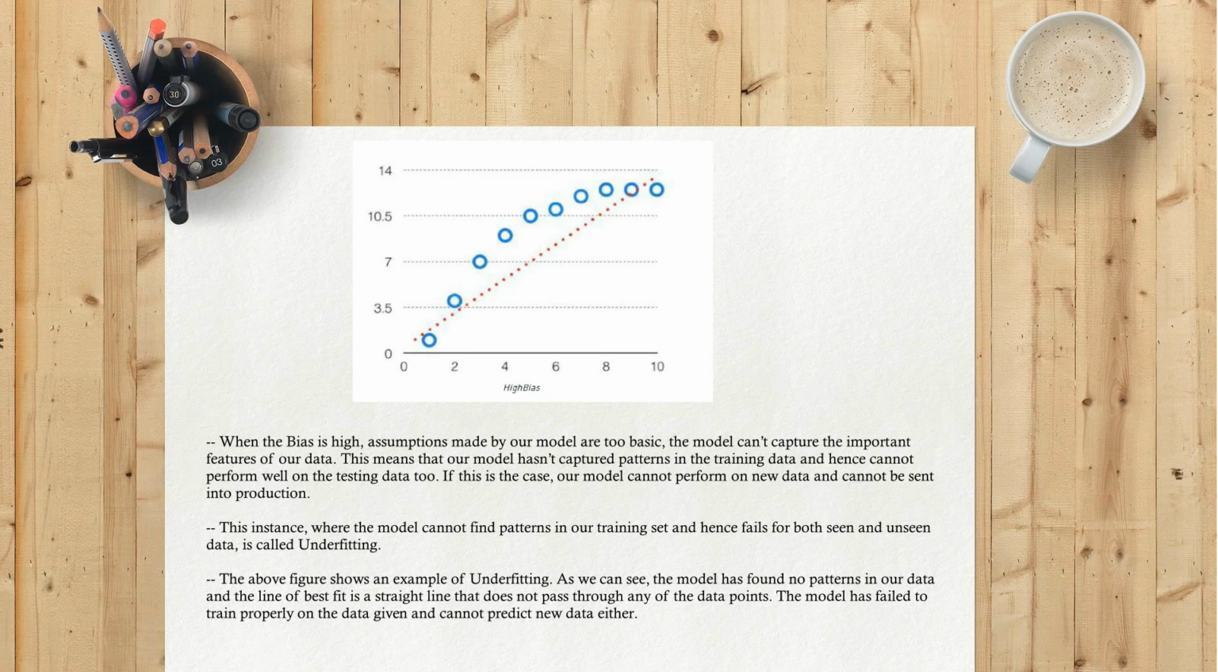The above figure shows an example of underfitting. As we can see, the model has found no patterns in our data, and the line of best fit is a straight line that does not pass through any of the data points. The model has failed to train properly on the data given, and cannot predict new data either.